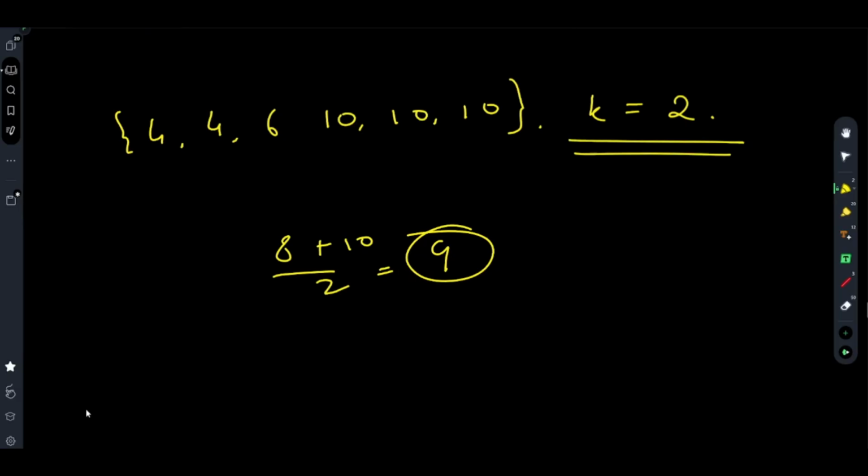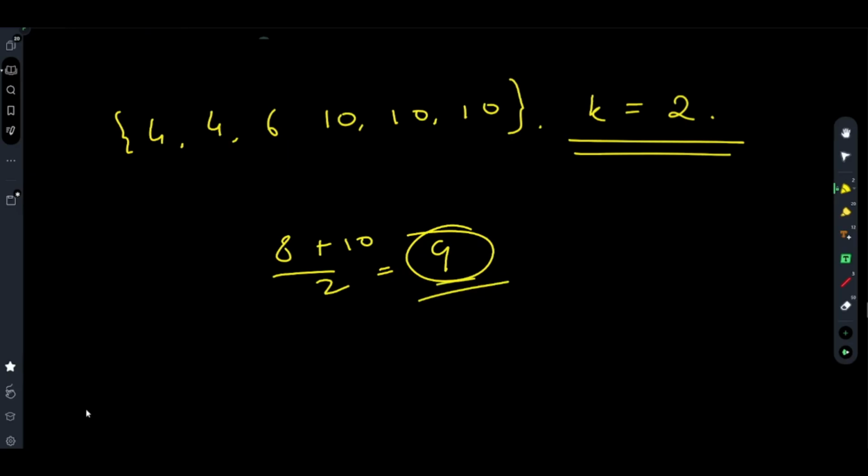For that, the only possibility is you have to increase this by 4 units and make it 10. You can have to increase it by 3 units, 9, no, still it won't be 10. So the only possibility is by increasing it by 4 units. So the only way you can make 10 10 10 10 and the median will be 10. Anyway, so the maximum median will be 9 in this case.